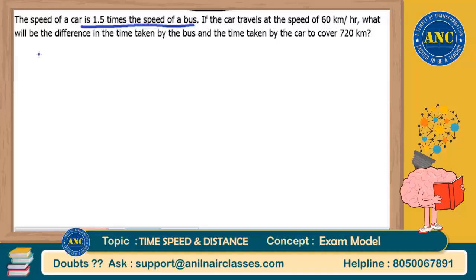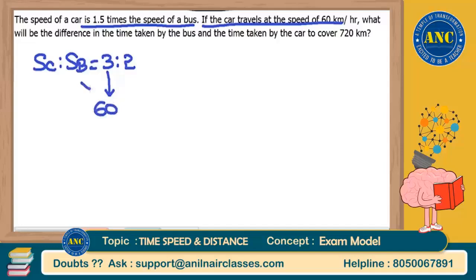That means can I say that speed of car is to speed of bus is 3 by 2, which is nothing but 3 is to 2. Same as my previous method, right? And they are also saying that if the car travels at a speed of 60 kilometers per hour, speed of car is 60, 3 into 20 is 60, 2 into 20 is 40.